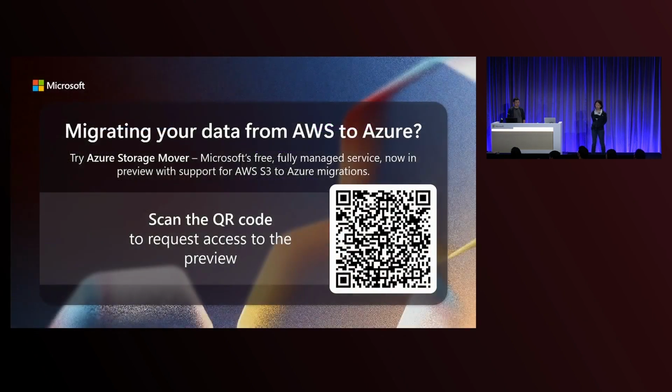Right, so that covers all the roadmap and all the key products. Then I just wanted to flash our Azure Storage Mover. This is a new preview program we have started to help you with migration. If any of you or your organization need to migrate data from AWS to Azure, try out Azure Storage Mover. This is a free managed service that we now have in preview. It supports AWS S3 migration to Azure. You can scan the barcode for access to this preview.